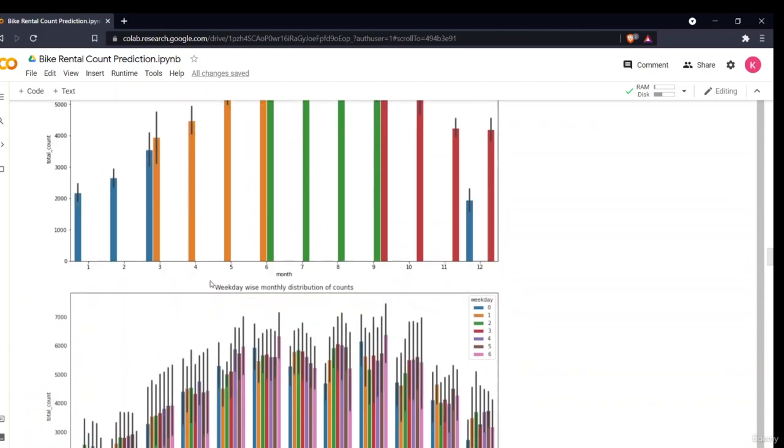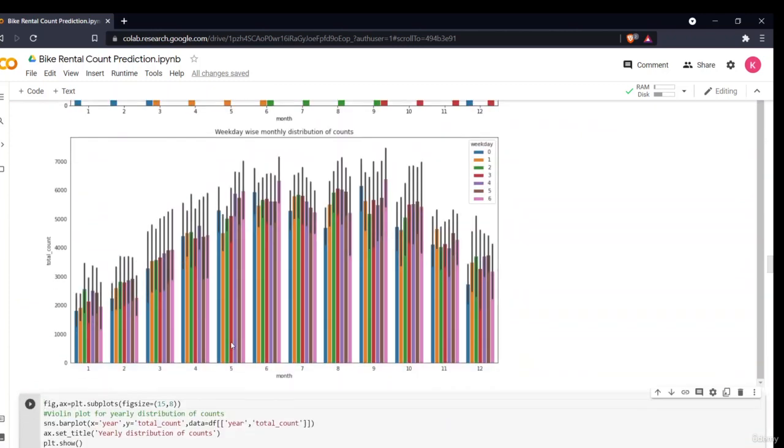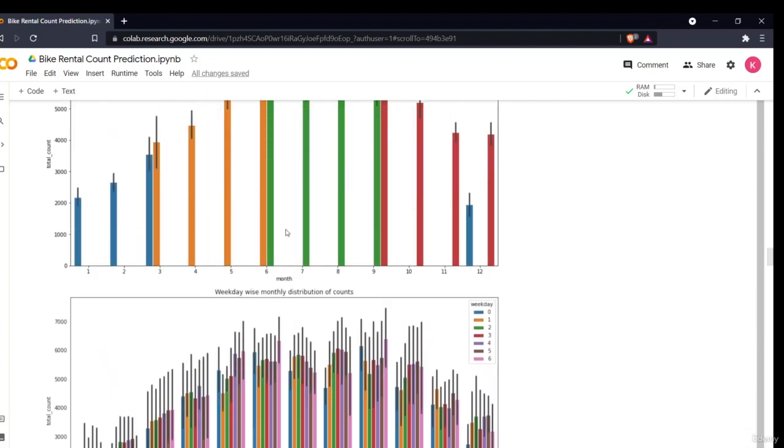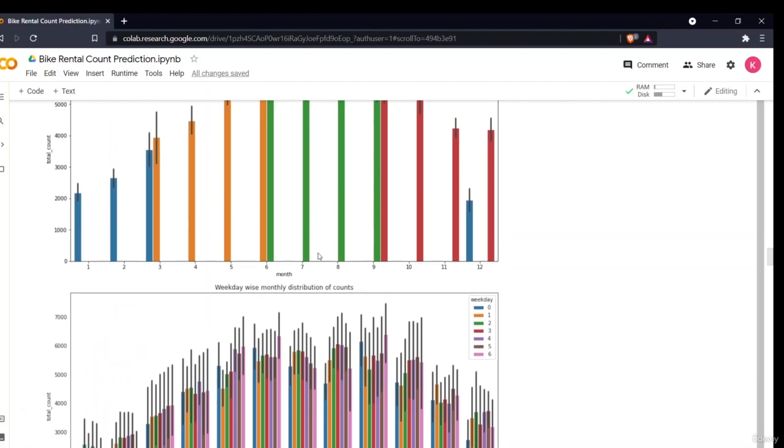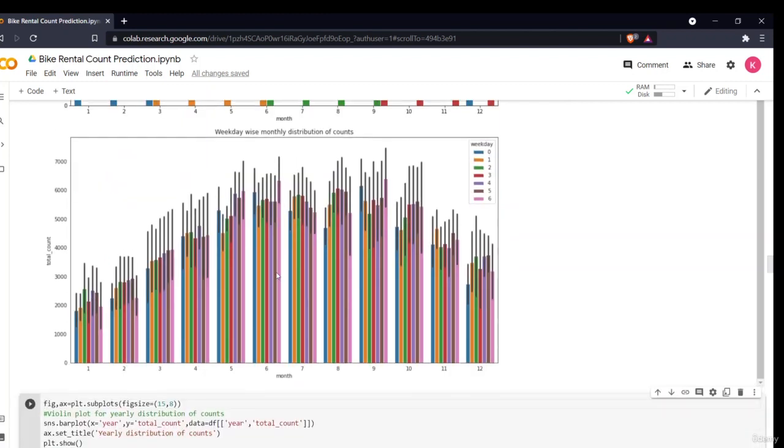Now in the second column, what is there? It is basically dependent on month. How, in which month, in which weekday, the rental count is more. Now the month, we have already seen which month has the maximum count, but according to the distribution of days, we see that basically the weekend days are having the maximum. The 5 to 6 in many of the months are having the maximum count, and the weekdays are also having approximately the same.